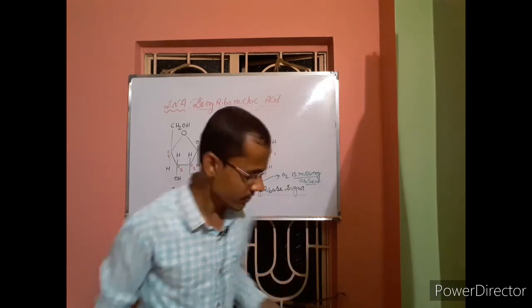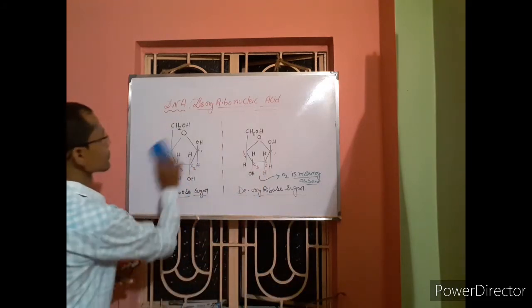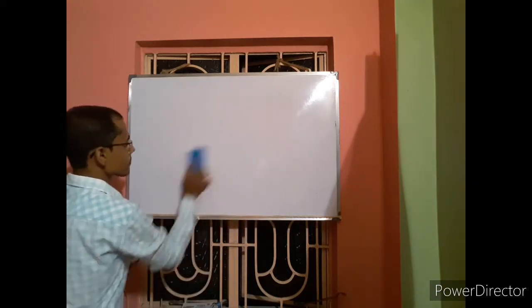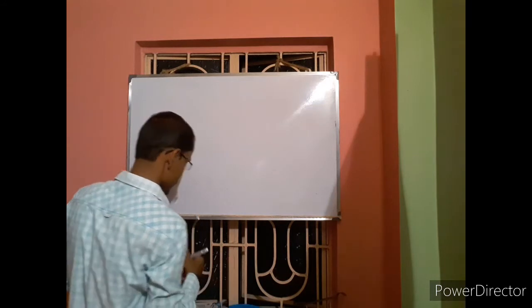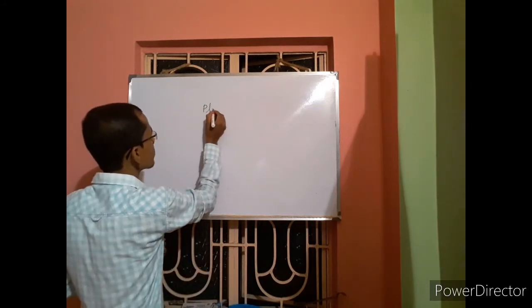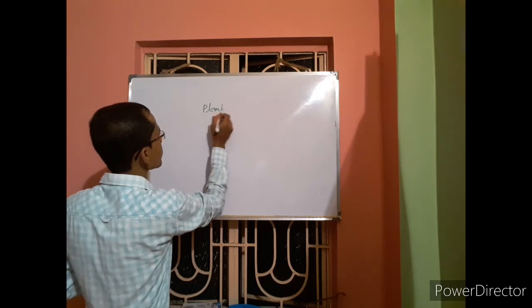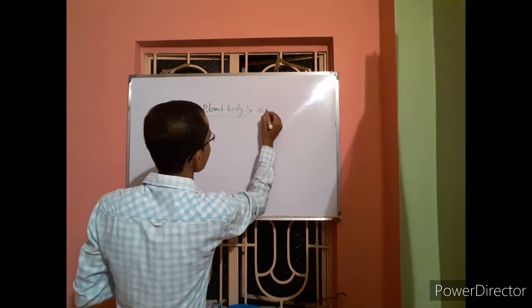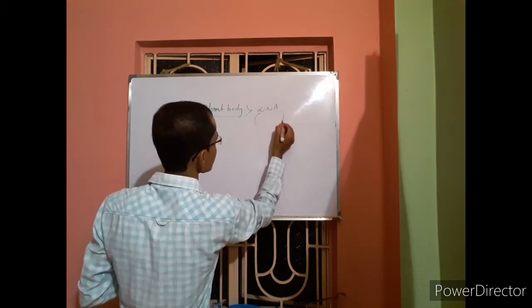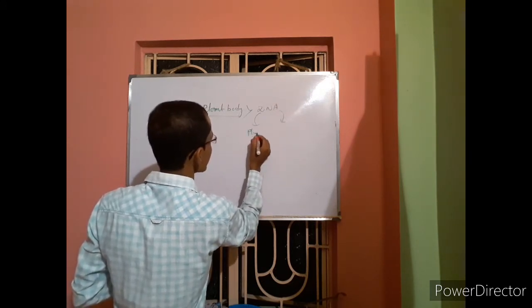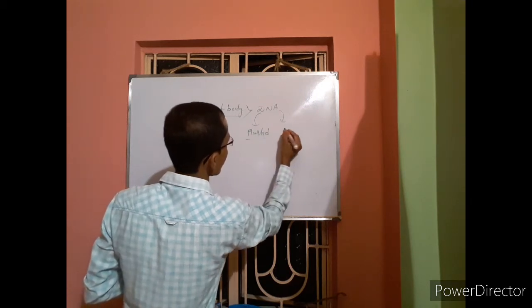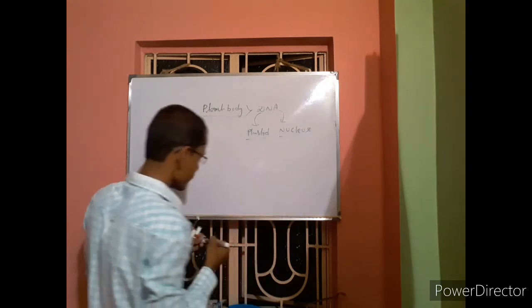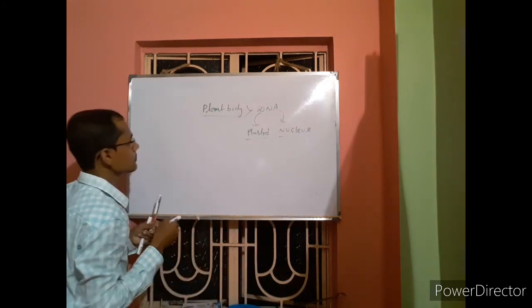So I am writing here. In the plant body you can get the DNA from plastid and from nucleus.